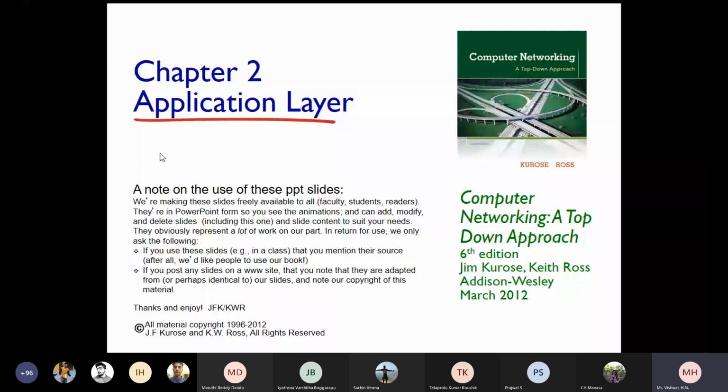When I start with the application layer, that means we are trying to understand networking from a top down approach, because the application layer stands at the top. Below that is the transport layer, next is the network layer, next is the data link layer, and finally the physical layer. So we are starting to understand computer networks from the top layer. Basically it is a top down approach.